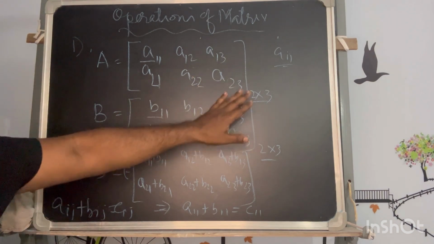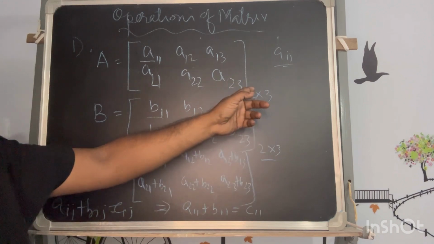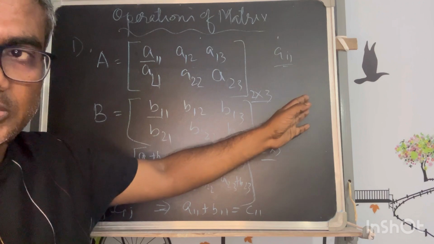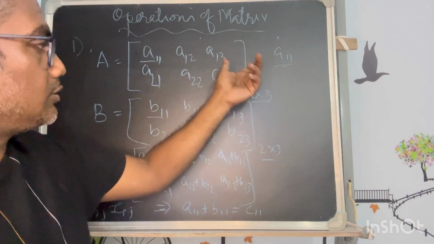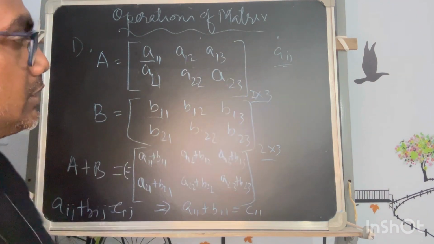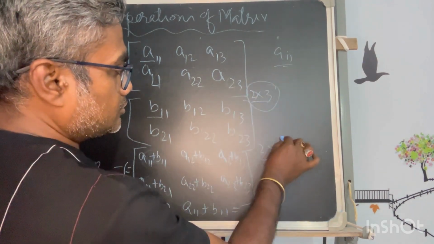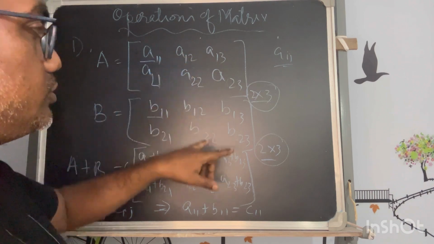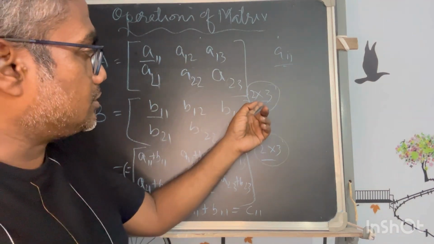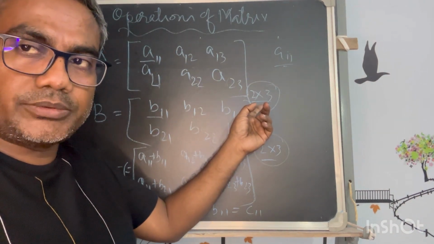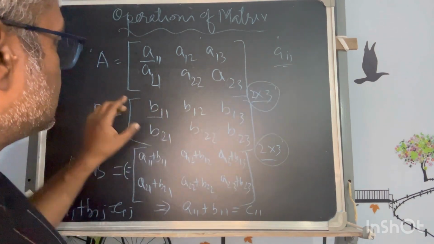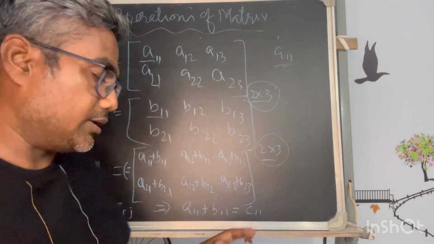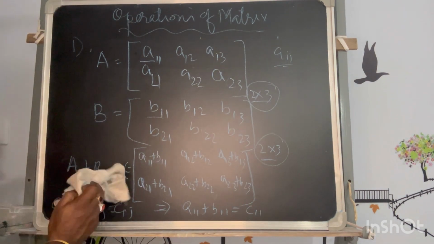So first you have to see the order has to be the same. That means the number of rows and the number of columns; order always has to follow row and column. That you have to keep in mind. So row and column it is the same. This may not be written somewhere, so you have to judge yourself by seeing the rows and columns. You don't mistake it. It may not always be there in the question paper also. So you have to judge yourself whether A and B are of the same order or not. Okay. So this is the summation.